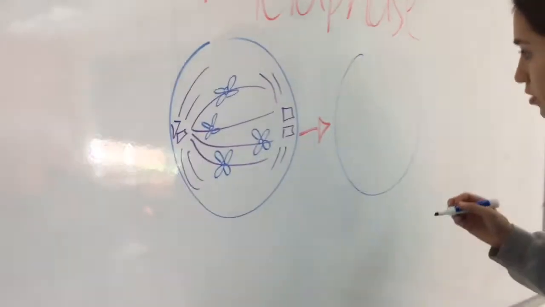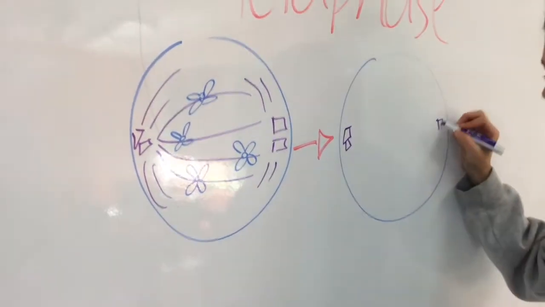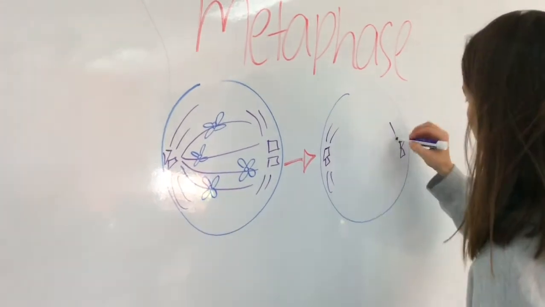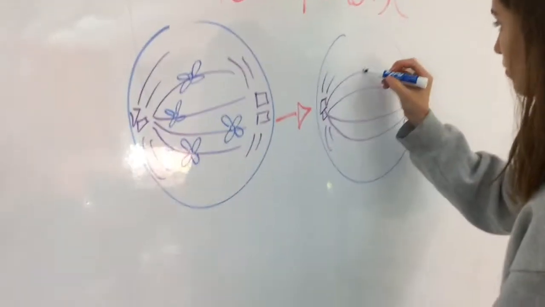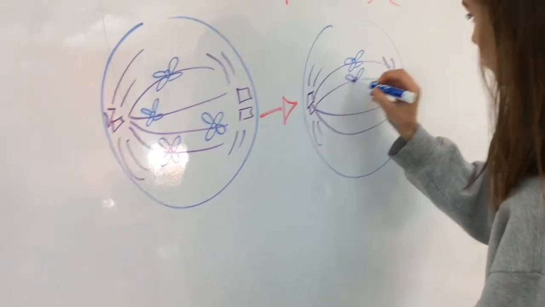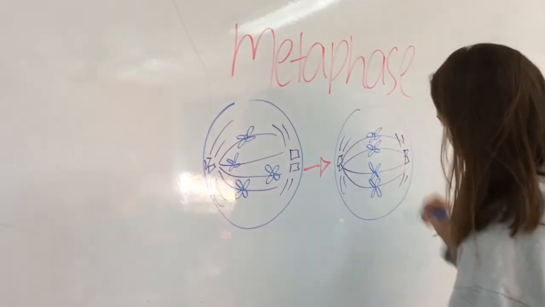The sister chromatids are pulled toward the center of the cell and they line up in the middle, or equator, of the cell. Metaphase is one of the shortest stages of mitosis, but it's really important because it ensures that the new cells have accurate copies of the chromosomes.